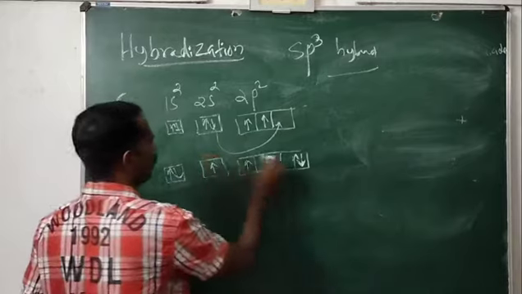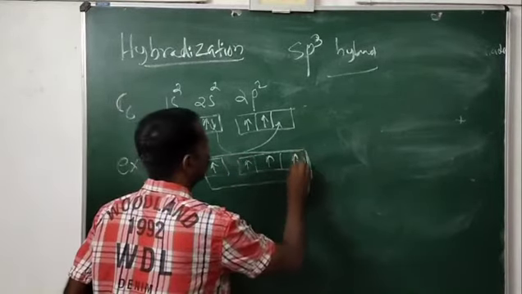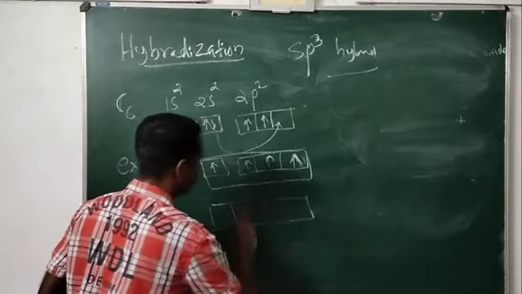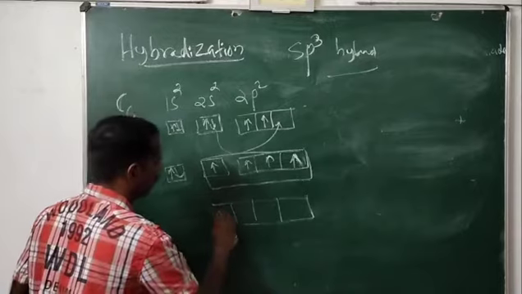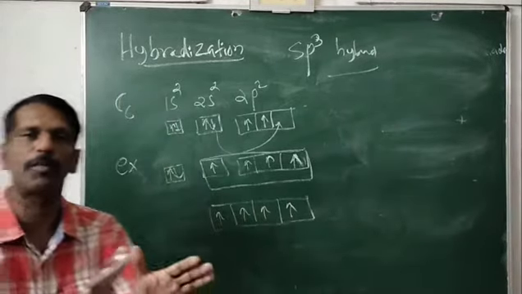Now look here, after mixing, it will change into sp3 hybridized orbitals. How many sp3? Four sp3 hybridized orbitals. This is the case of a normal carbon atom.